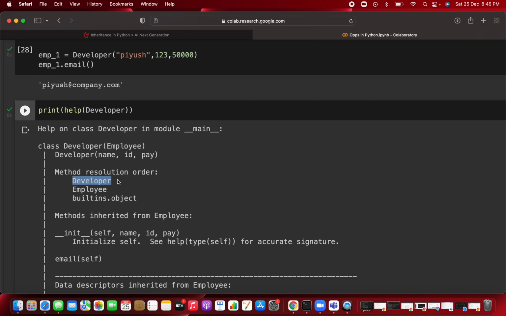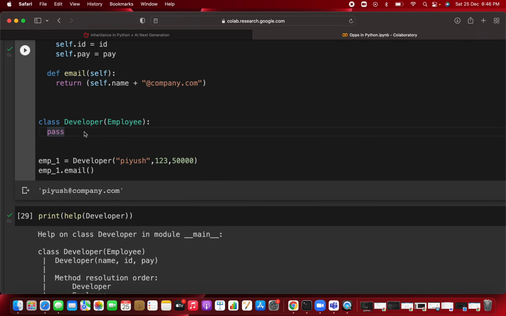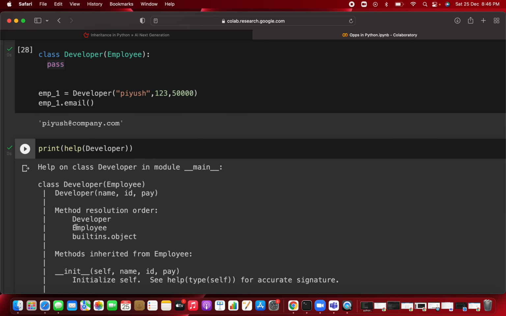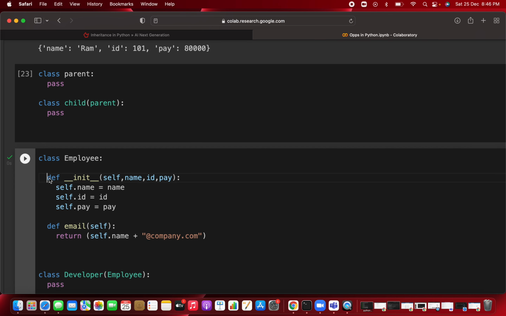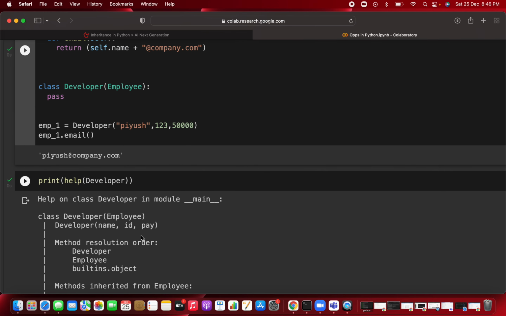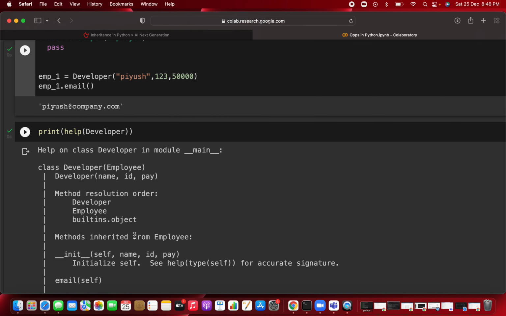So that's why, with method resolution order, first of all you go to the developer class and look for the init method, but you have not mentioned any init method in the developer class, so it will jump to the employee class. Then it will call the init method of the employee class, that is the constructor of the employee class. Again if there is no constructor in the employee class, then the object's method will be called. So that is method resolution order.